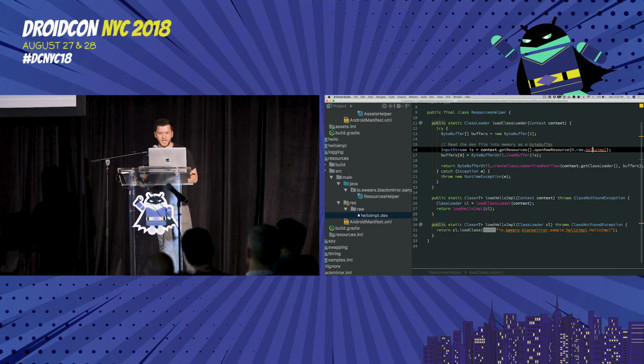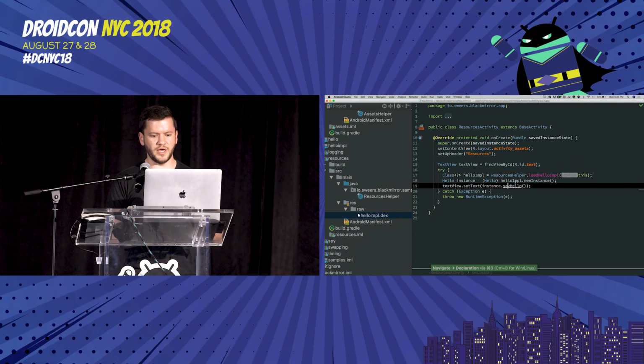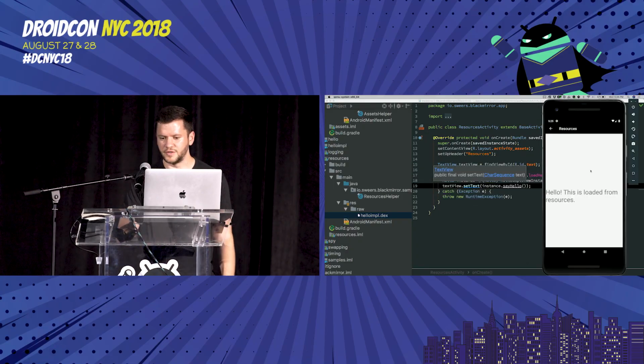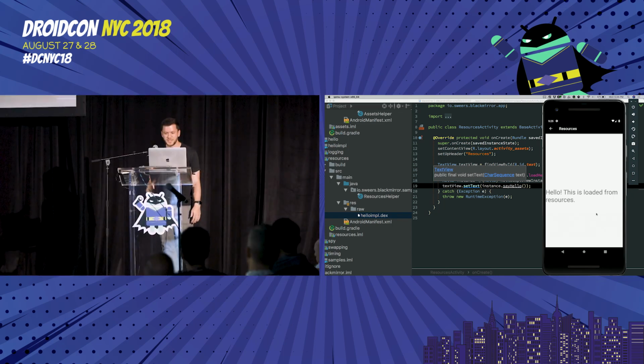We pull this as an input stream out, again do the byte buffer loading, get an instance of the class loader, look for that class, and then we can pull it out, create a new instance, cast it to hello, and now we're running code that we've packaged in our resources. This could potentially be useful if you want to use resource splits. Maybe you have a nighttime hello and a good morning hello, or, I don't know, use your imagination.